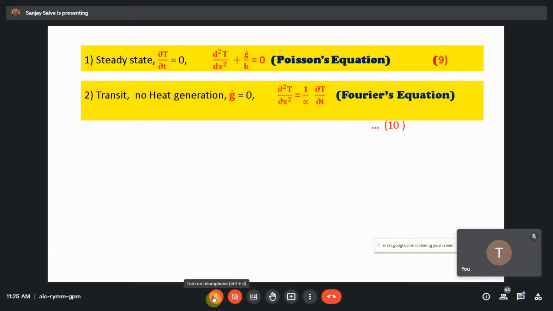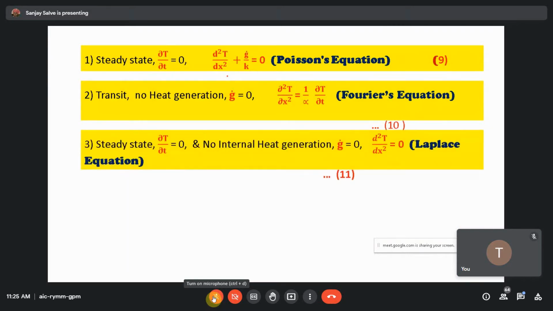Same thing for Fourier's equation. In the case of Fourier's equation, the internal heat generation is 0. There is no internal heat generation. If that concept is applied to the basic equation, we have del square T upon del x square plus 1 by alpha del T by del t, and that is nothing but Fourier's equation.